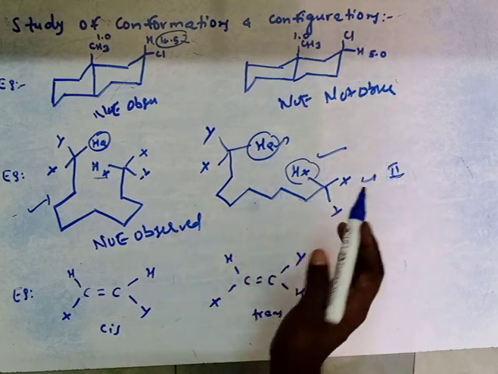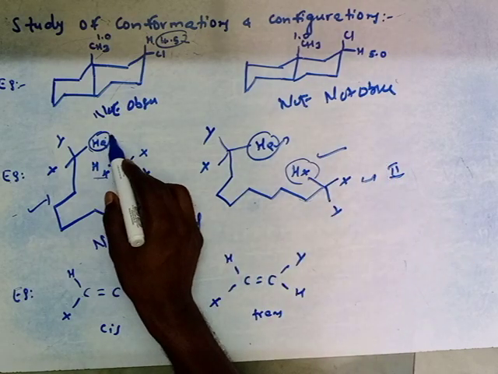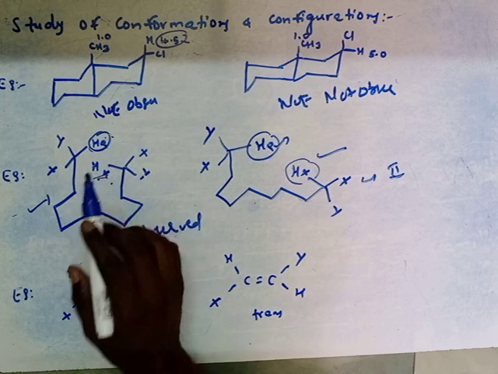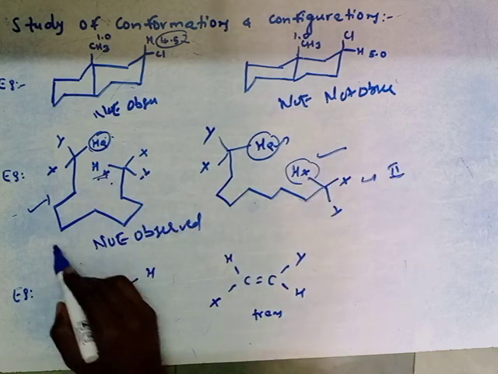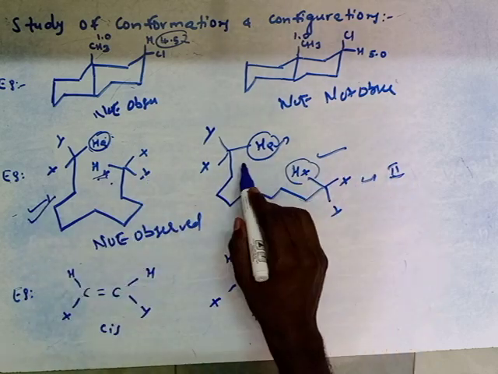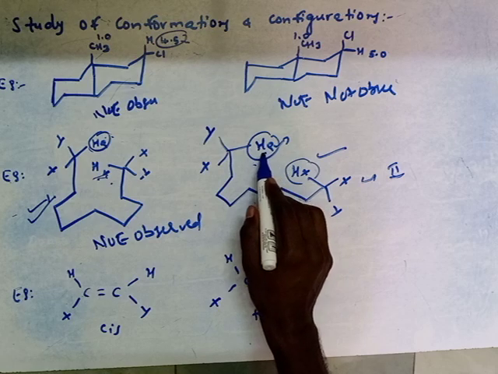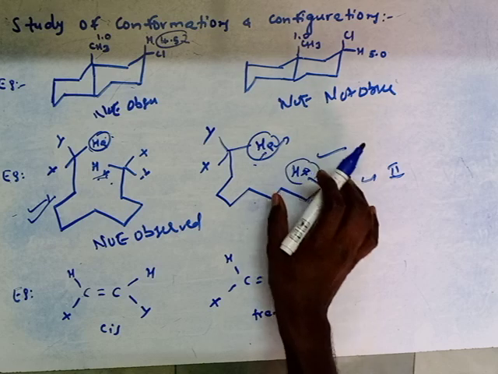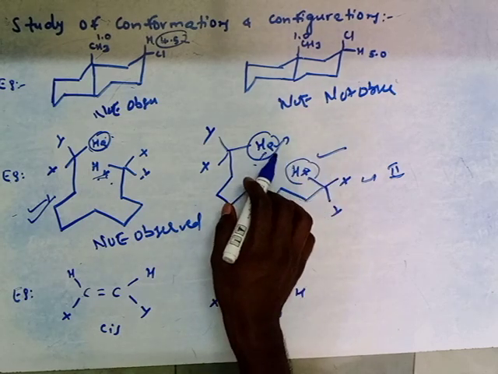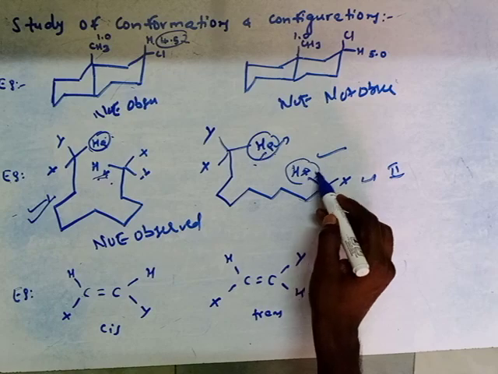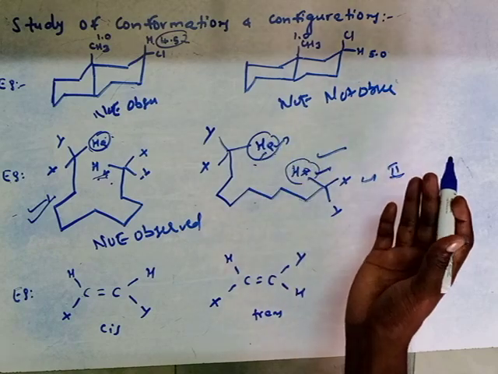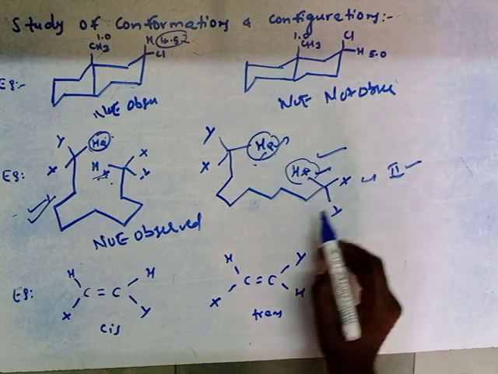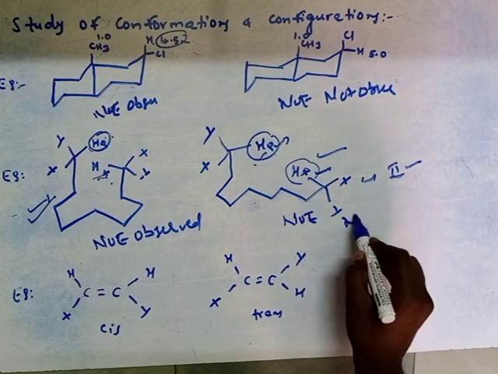See once again, if on double irradiation of this proton a signal enhancement takes place at this proton, then the spectrum belongs to this structure. Again, if on double irradiation of this proton there is no signal enhancement for this proton, because these two are very far from each other, then the spectrum belongs to structure 2. So here NOE is not observed.